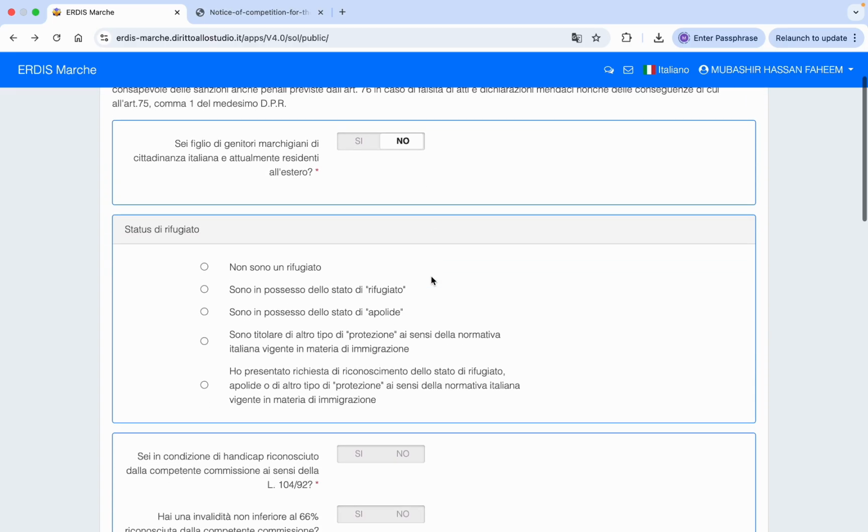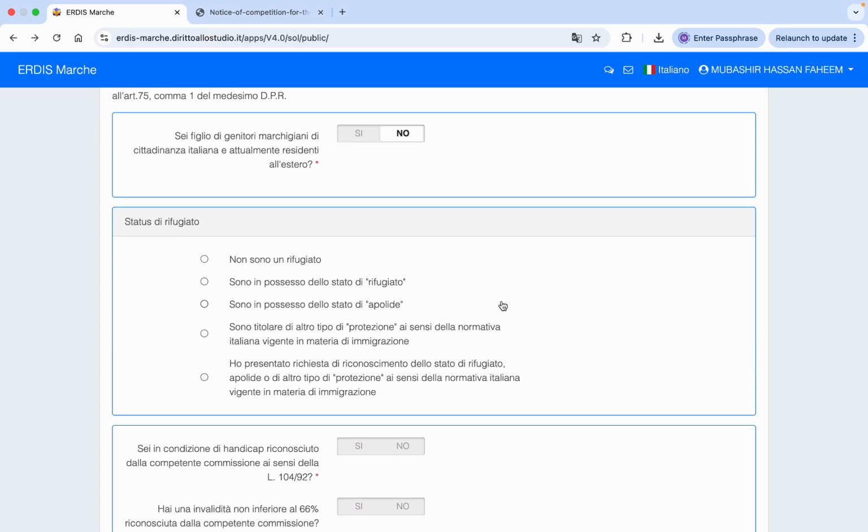Then there are next queries about your status. First is that you are not a refugee, so "non sono un rifugiato". Click on No on this tab if you are not a refugee, but if you are a refugee then you need to click on this one. And next, if you are a stateless person then you need to take this one. And if you are entitled to special protection then you need to click on this tab. And if you have applied for a special refugee status then you need to click on the last tab.